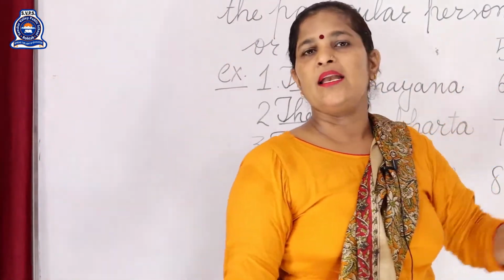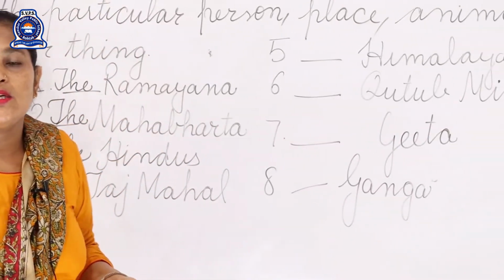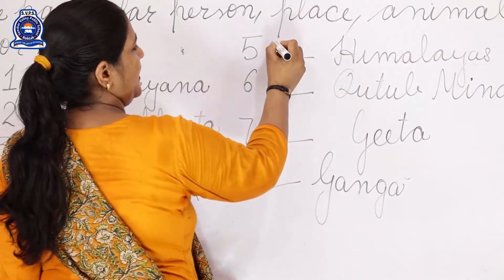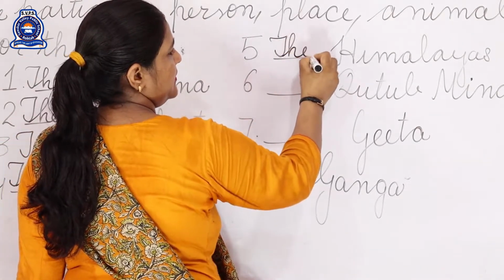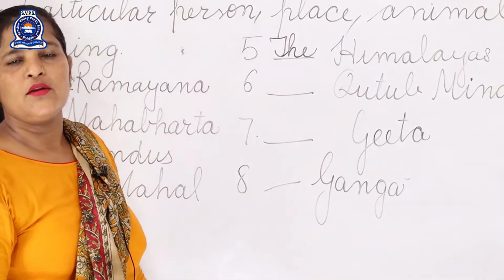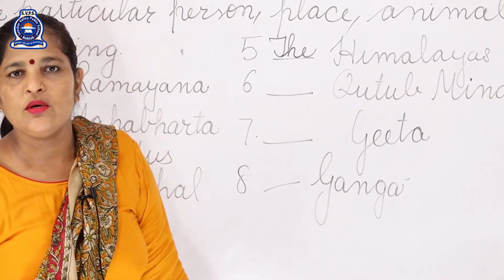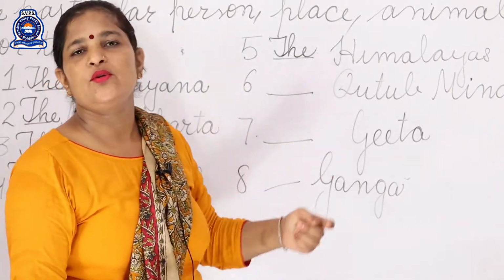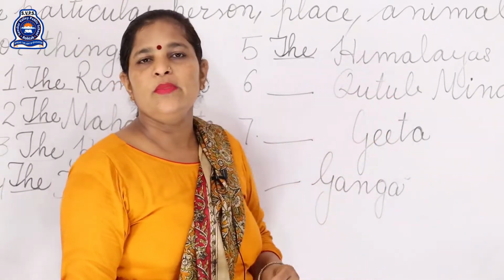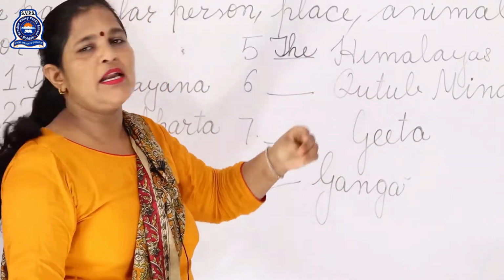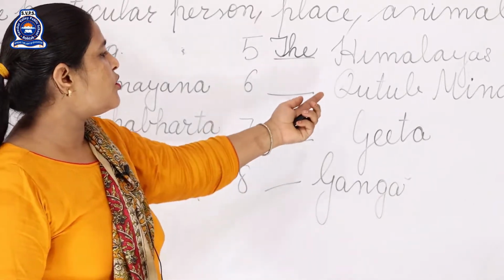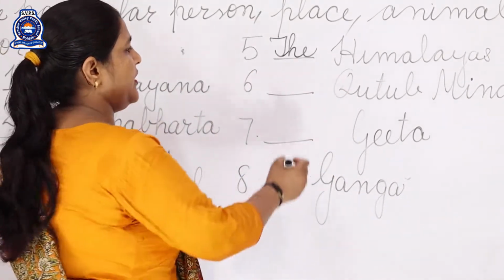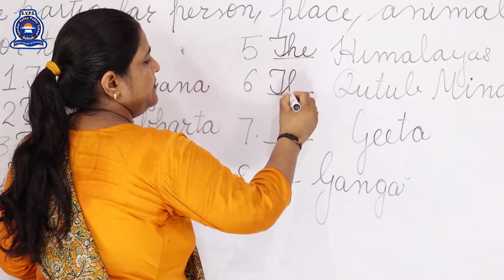Next one is Himalayas. Himalayas. So it is also special name of the mountains. So we have to fill article the here. Next one is Qutub Minar. You know very well. Have you seen the Qutub Minar? No. Tell your father or mother, beta, they will take you to see the Qutub Minar. It is a big building in New Delhi. So Qutub Minar, it is a big building. It is a particular name of a building. So we have to fill article the here.